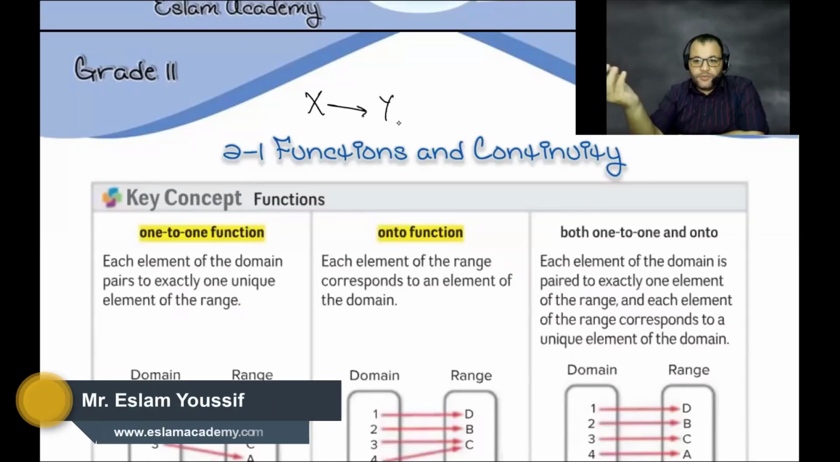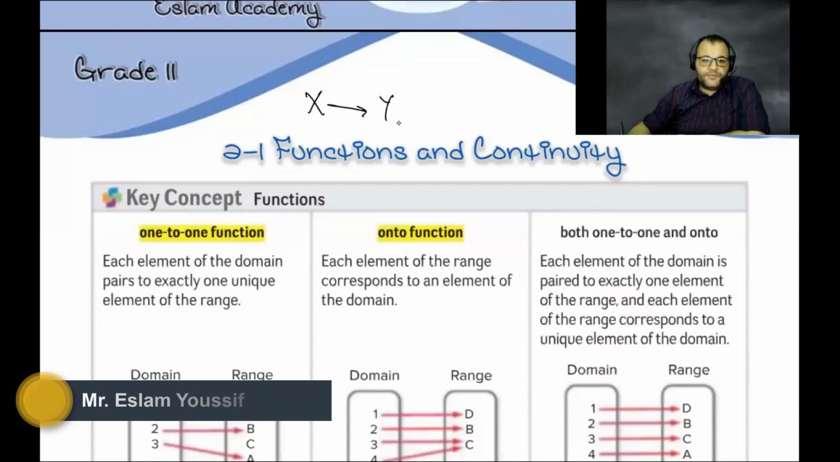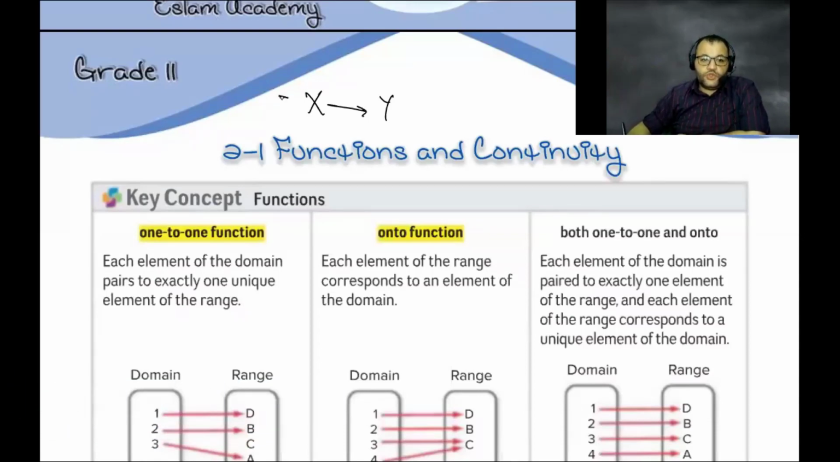Relation is a connection between two sets X and Y. X is defined by the domain, the first set, and Y is defined by the range. So the relation is a connection between two sets X and Y, where X is the domain and Y is the range. From the relation, we have a special case, which is a function.